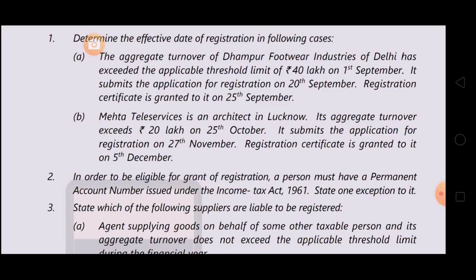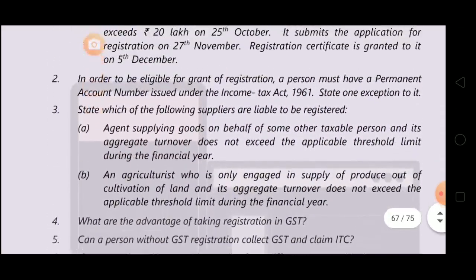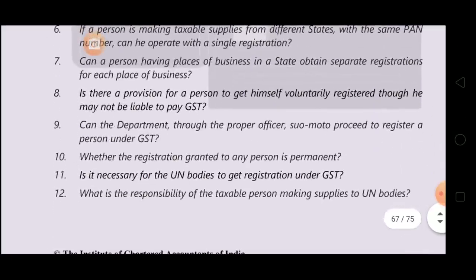So as per the provision, if the application for registration is not submitted within 30 days of when it becomes liable to registration, then the effective date will be the date when the registration certificate is granted. Now it will be 5th December in this case. Let's see the answer.